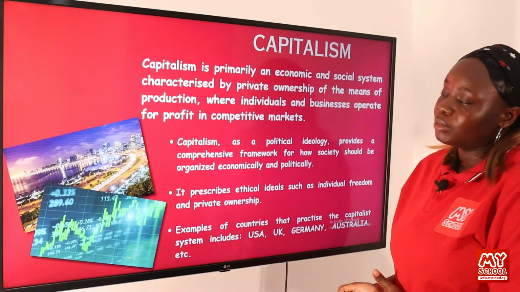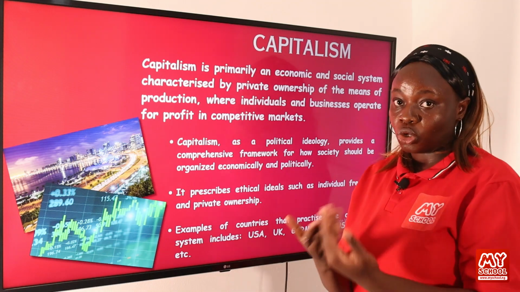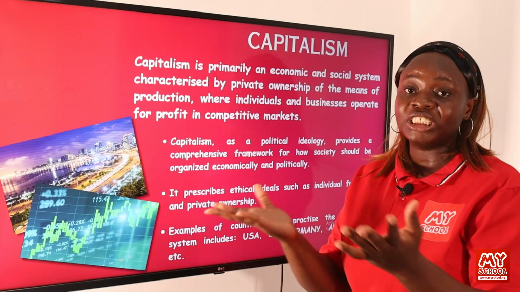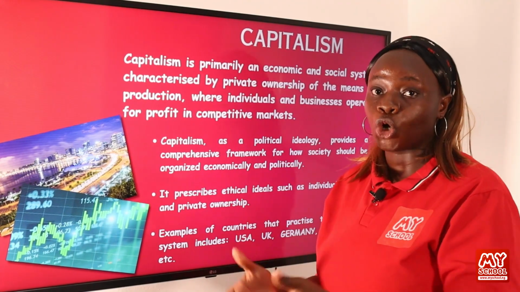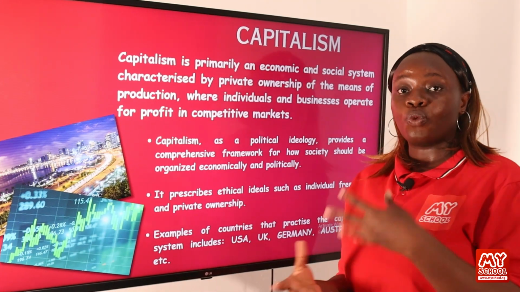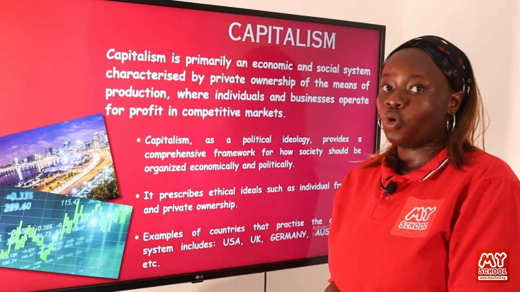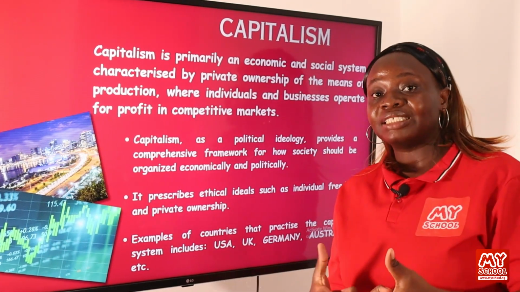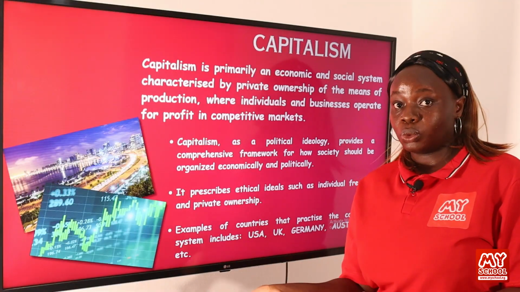All right, capitalism is another political ideology. It is an economic system, first of all, because it talks about how resources within society should be allocated to individuals within society and not to the government. It is the individuals that are in charge of the production of wealth within the society. It is an economic system first, but it is also a political ideology because people think that capitalism as an economic system is the way a society should operate within the world.